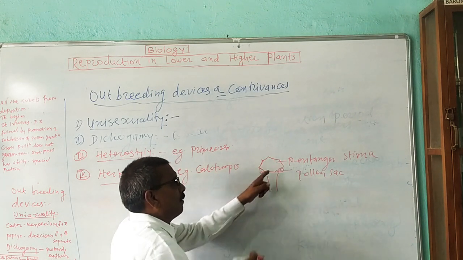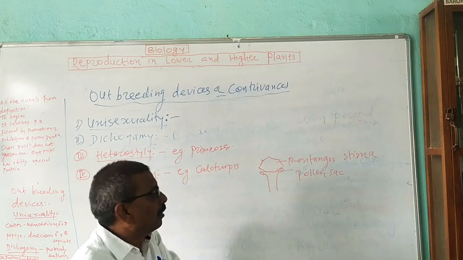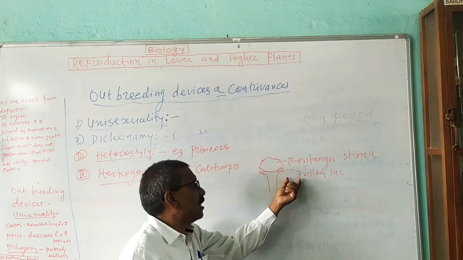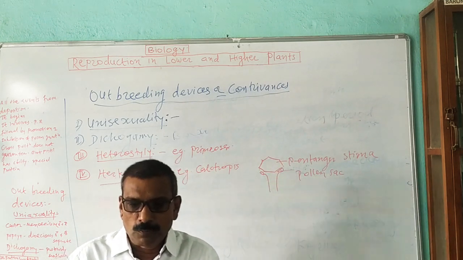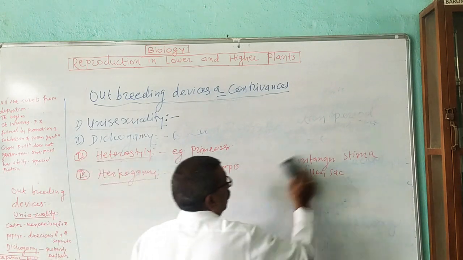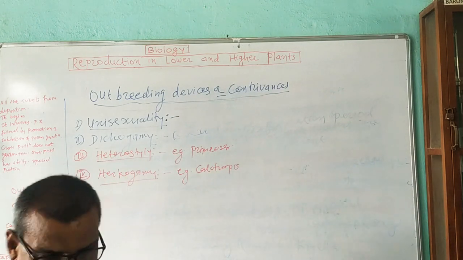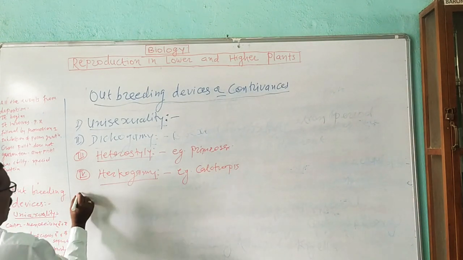The stigma of this plant is pentangular, and below the stigma the pollen sac containing pollen grains is present, which avoids self pollination and promotes cross pollination. This is known as hercogamy. Now the next type of contrivance for cross pollination is known as self sterility.